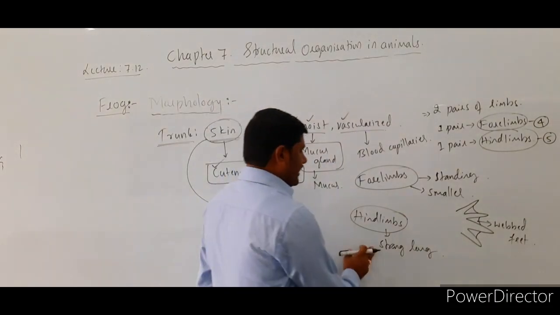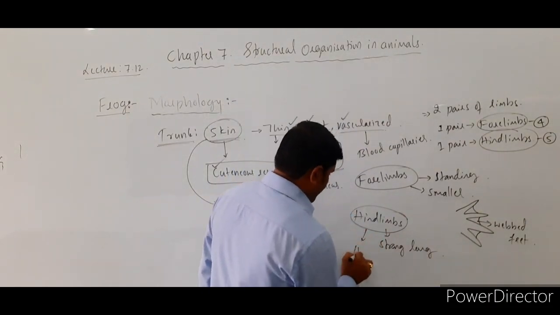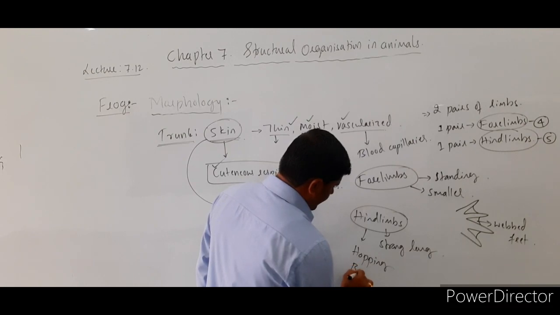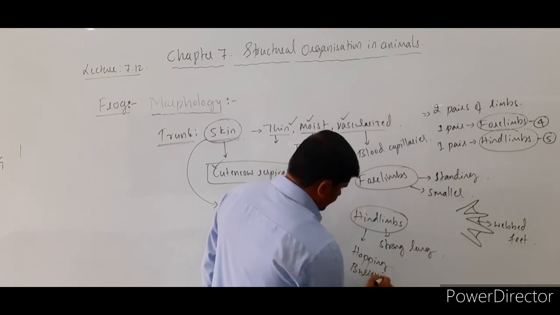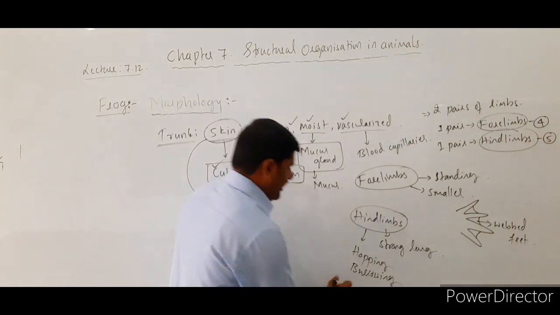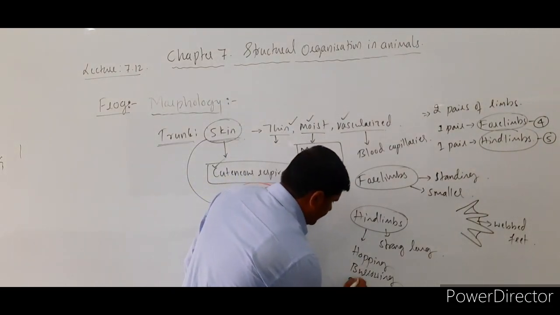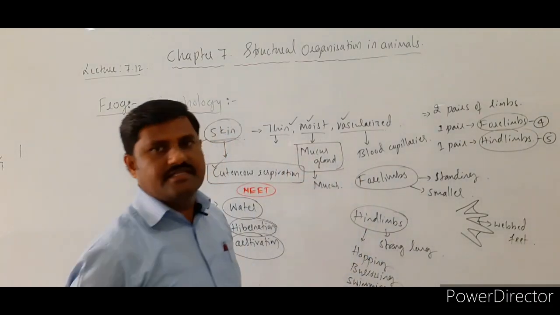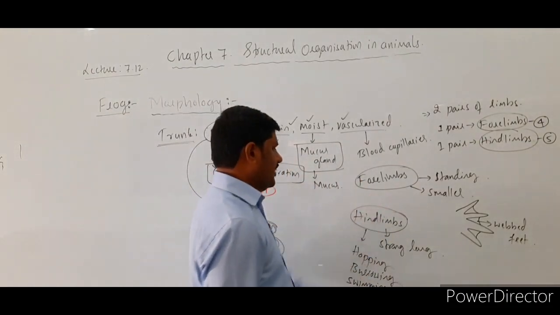And these hind limbs help for hopping, they help for burrowing as well as swimming, right? So they are a little longer than the forelimbs.